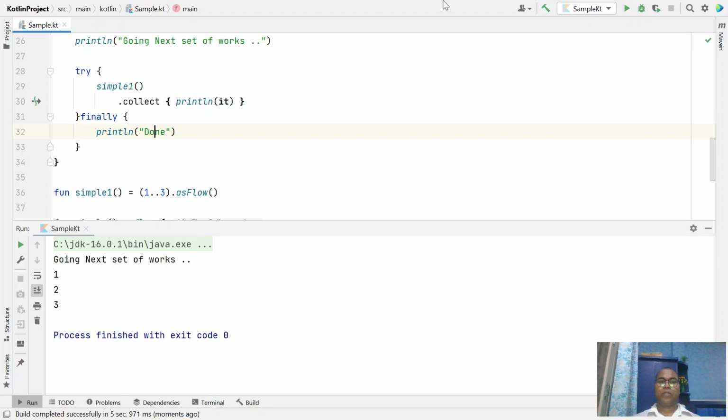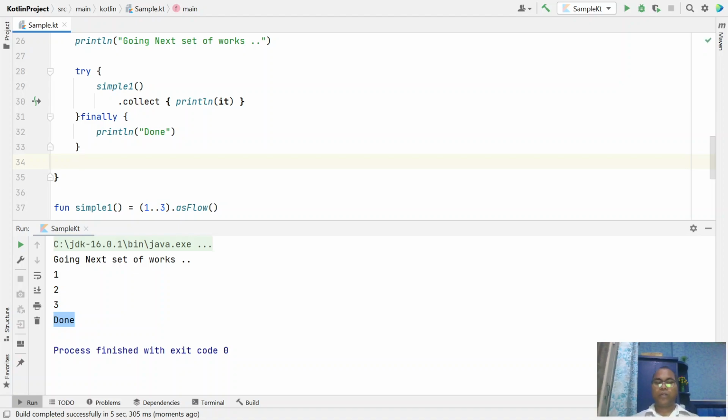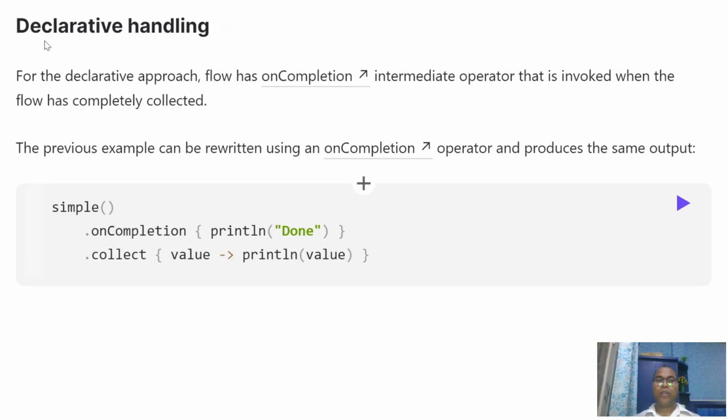Done. If you run it, this collect function may throw an exception or not throw an exception. In both cases, we are able to give a message. This is the imperative way, and similarly you can do it in the declarative way. For the declarative approach, we have another operator, onCompletion, an intermediate operator, which is invoked when the